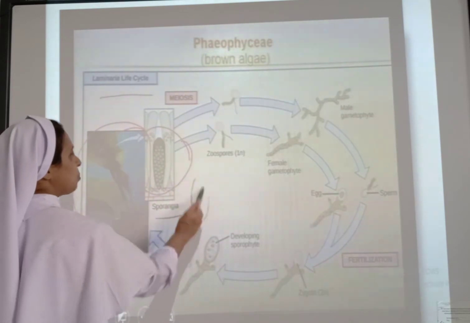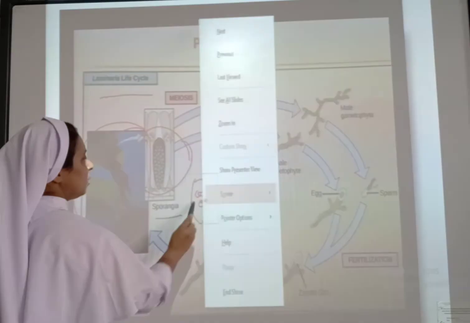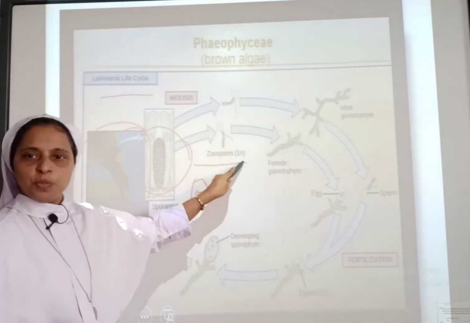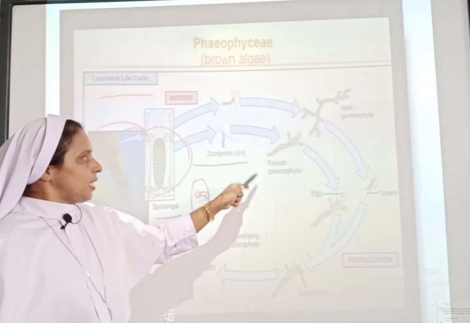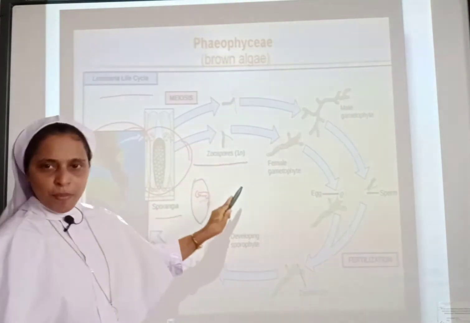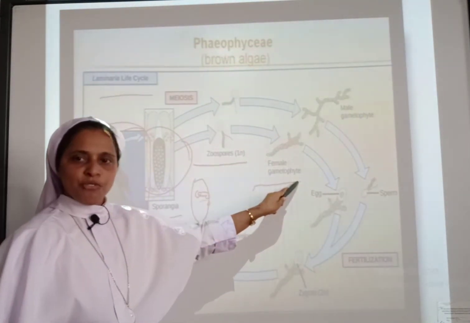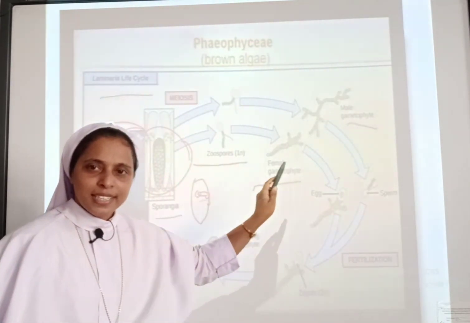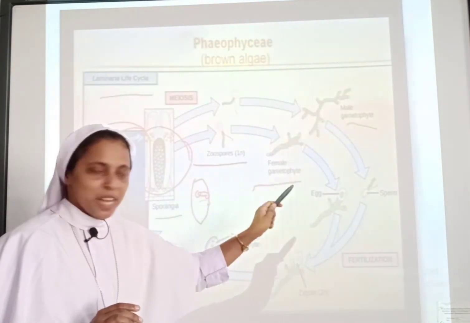You can see here the sporangia, spores are being released in this way. The haploid zoospores will be developing into a female gametophyte and a male gametophyte. We can say that this is an oogamous type of reproduction.